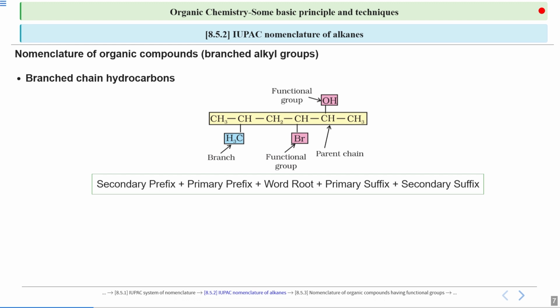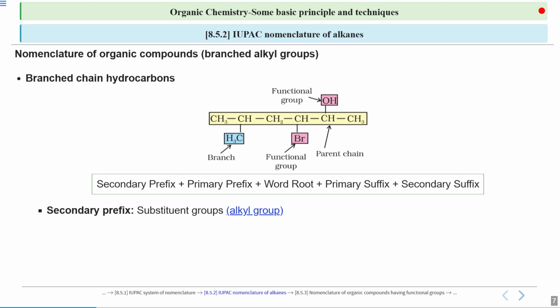First of all, we have 5 parts: secondary prefix, primary prefix, word root, primary suffix, and secondary suffix. You will see first of all what are the things that are present. Then you will add them in the given manner to get your final name. Now what does each stand for? We will see them one by one.